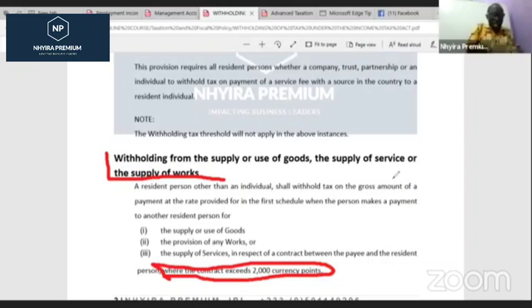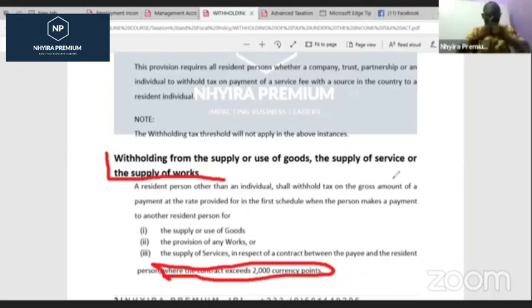So if it is less than 2,000 and it's a one-time transaction, no problem. But if there are consecutive or repeated transactions, then cumulatively, if it is exceeding the 2,000, then we are going to be what? Withholding the tax on it. And this is something that tricks students a lot. So you got to make sure you understand this concept very well. But in a one-time transaction, as far as it is below 2,000 currency points, no problem.